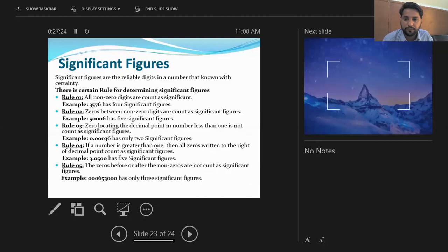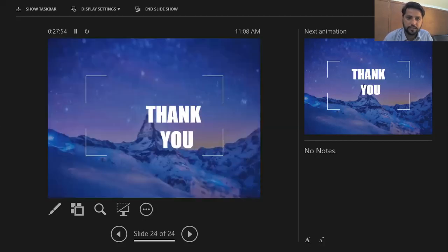Now rule number 5: the zeros before or after a non-zero digit will not count as significant figures. If a number starts from 0, in between there are non-zero digits, and after that there are also zeros, then only the non-zero digits will be counted as significant figures, and all the zeros will not count. So in this example we have only 3 significant figures.